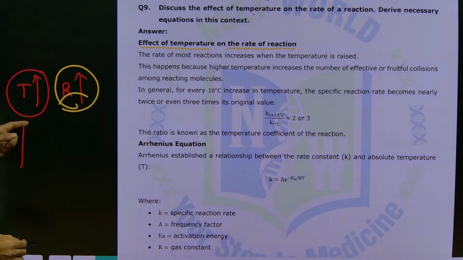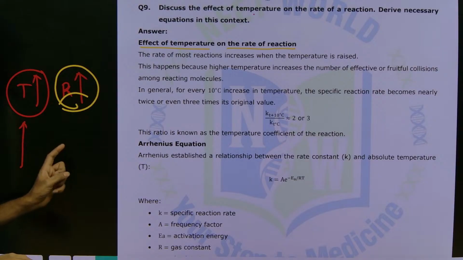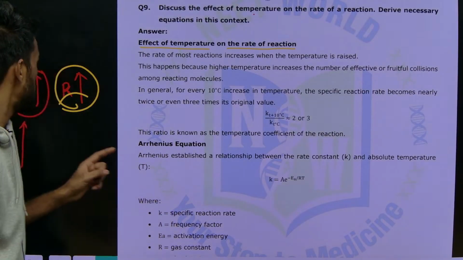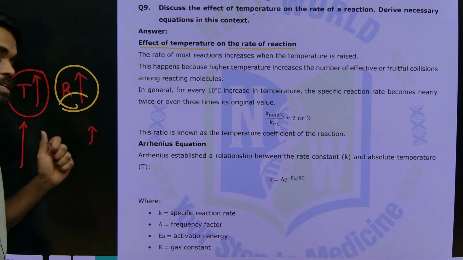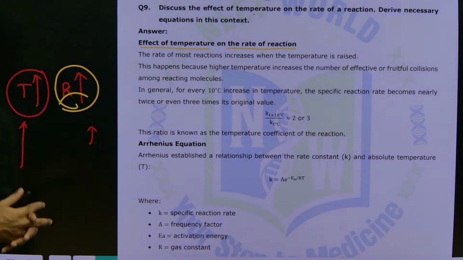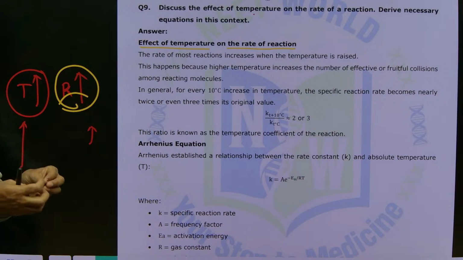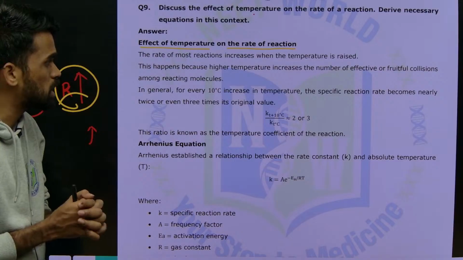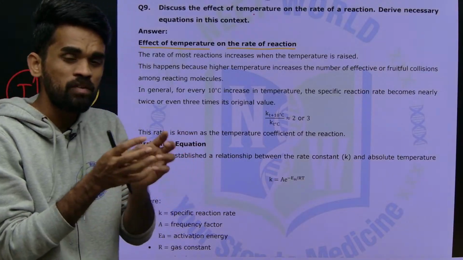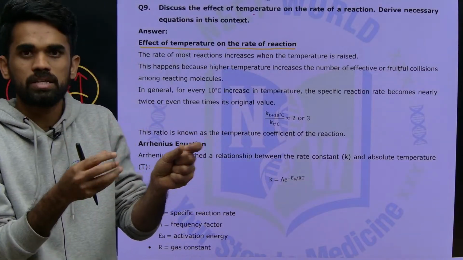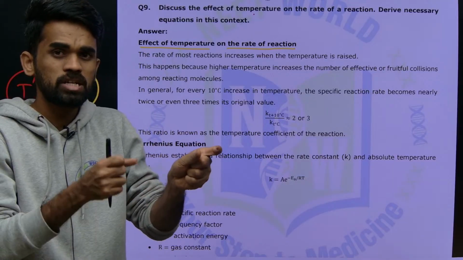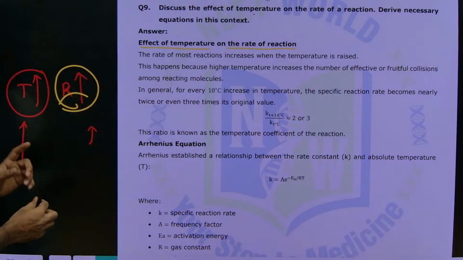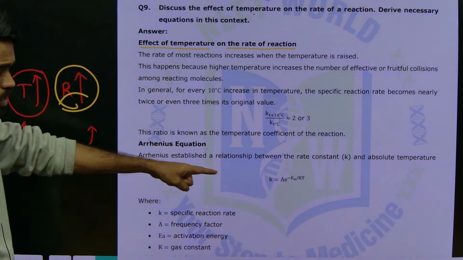It means if we increase the temperature, the fastness of that reaction, the speed of the reaction also increases. Rate of that reaction also increases. So how do we interlink this? To explain this we have the Arrhenius equation. So the Arrhenius equation gives the dependency of rate on temperature. Right, dependency of rate on temperature. Okay, so that is one equation, that is what I am going to explain.